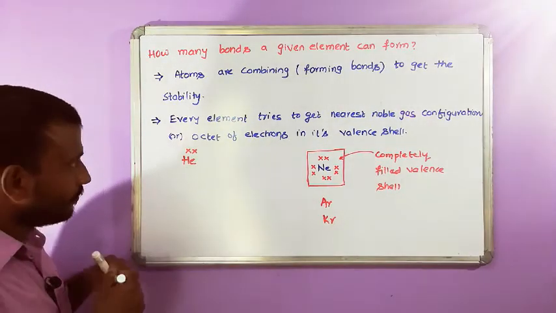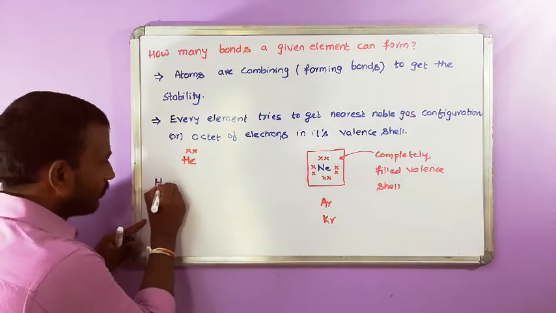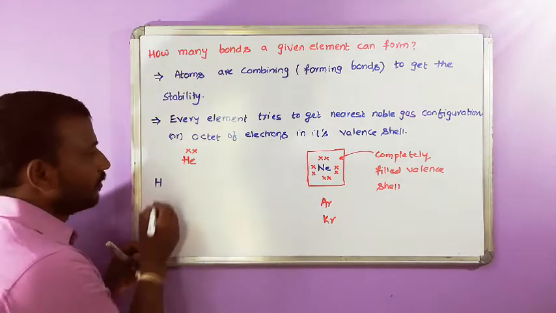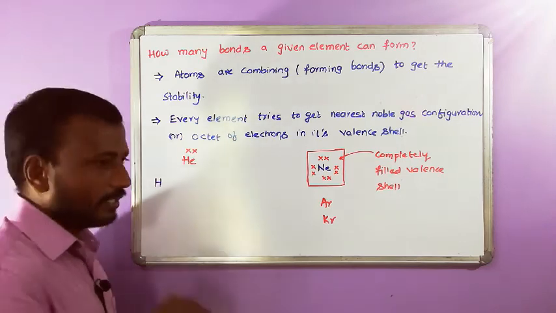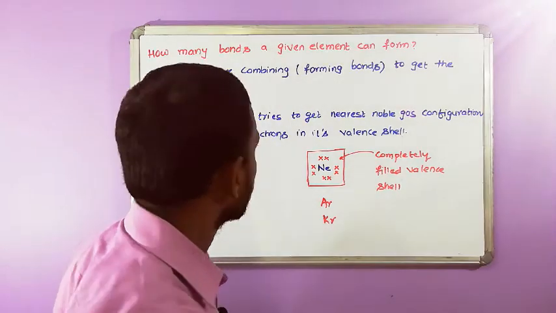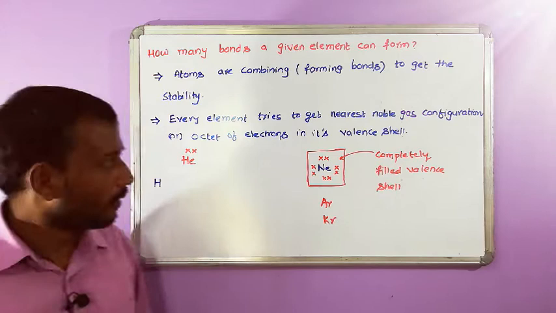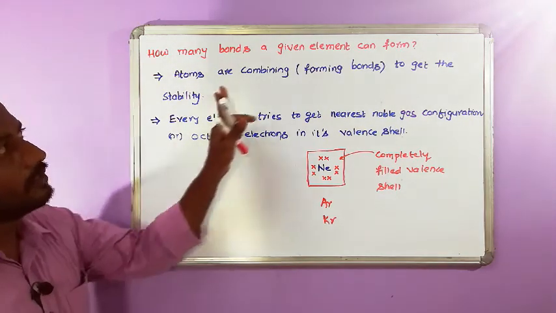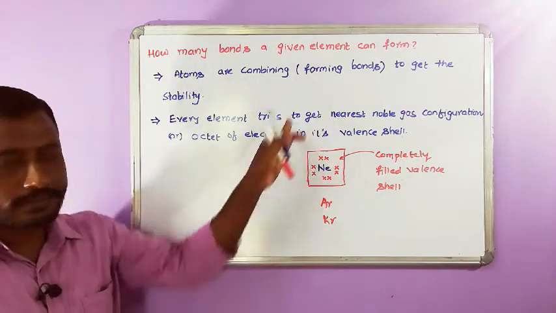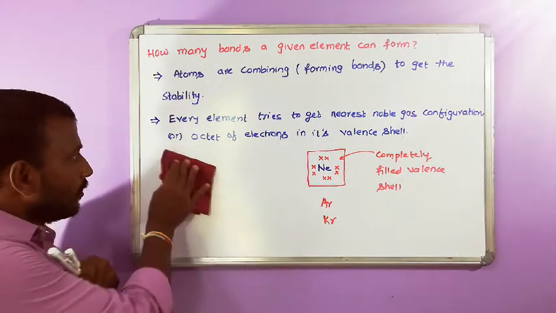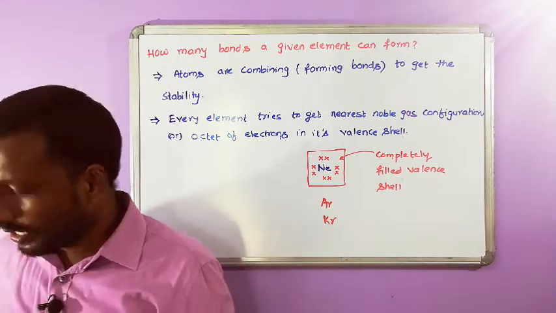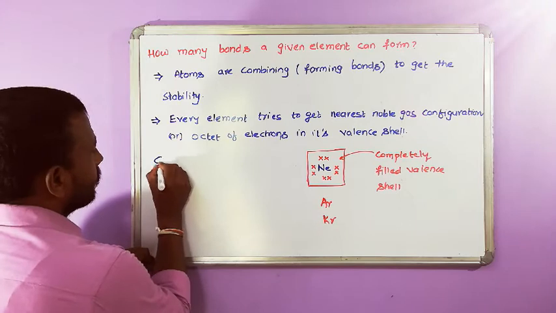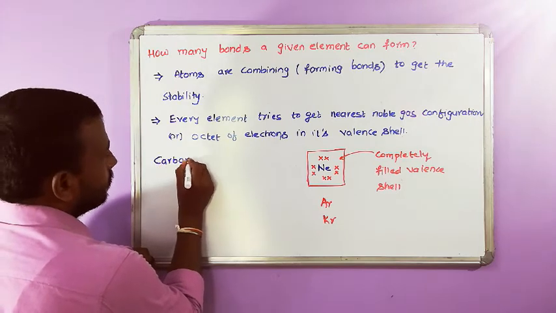Let us take hydrogen. You cannot find hydrogen atoms free in nature. Okay, so let's continue. I am rubbing off the board. How many bonds can a given element form? That is still an unsolved question till now. So let us take a given example. Let's go for carbon.